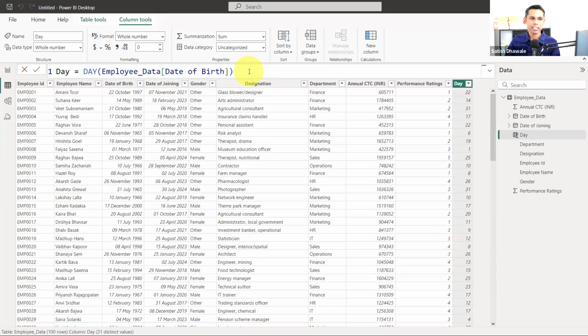This is the first date and time DAX function that we have learned. We don't have to spend that much time on these basic functions. So that's why we are going to move to the next one.